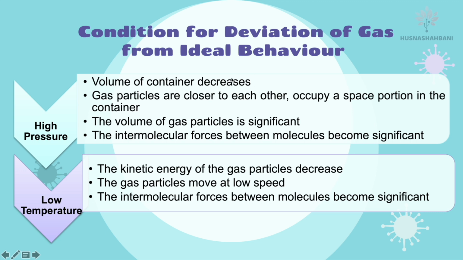When you put high pressure, the volume of the container decreases, so the gas particles in the container are closer to each other and occupy a portion of the space in the container. The volume of the gas particles is significant, which means now we consider the volume of gas particles. And the intermolecular forces between molecules become significant as well. That is for the high pressure factor.